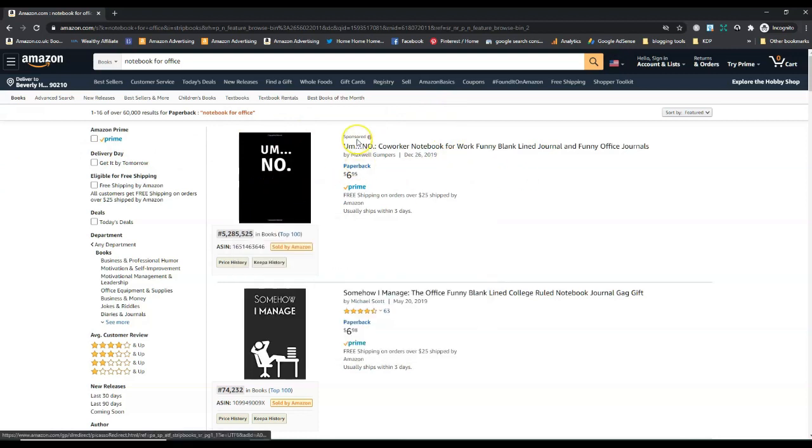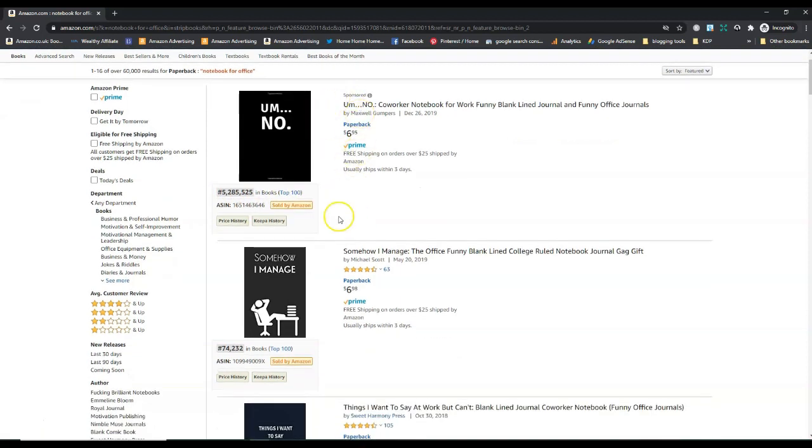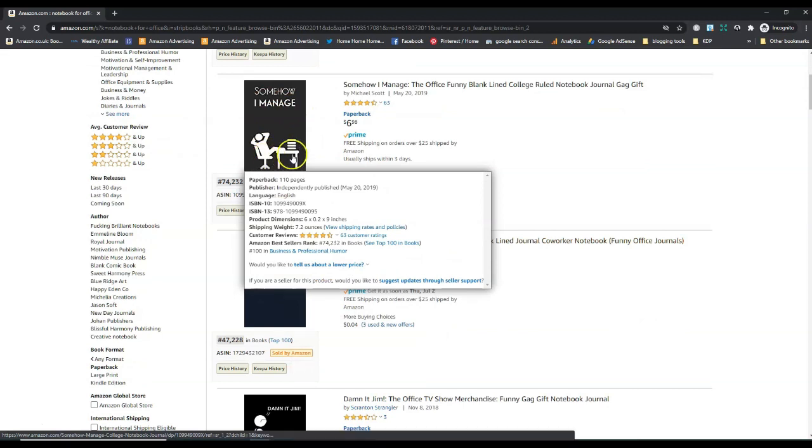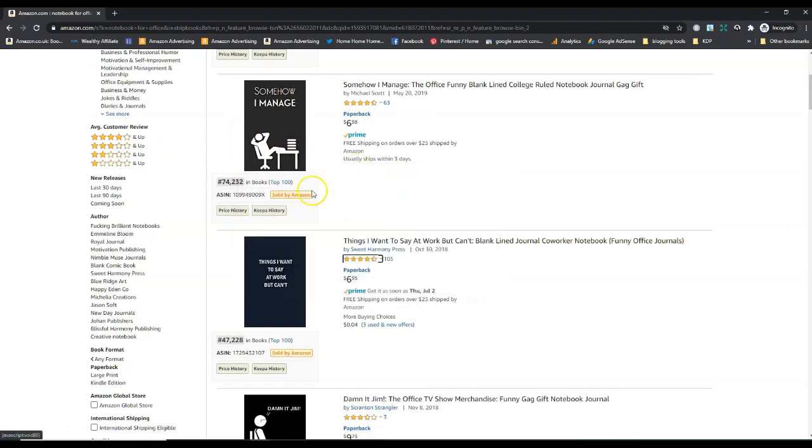There's the first one, which is sponsored. So someone has paid to advertise it. It's got a terrible BSR, over 5 million. That means that not many are selling at all. I think they're wasting their money on advertising. Let's see what else they have. This one here, Somehow I Manage, and it's got a little picture of an office worker. The BSR is quite good, 74,000. So that means they're selling at least one book a day, I would say.